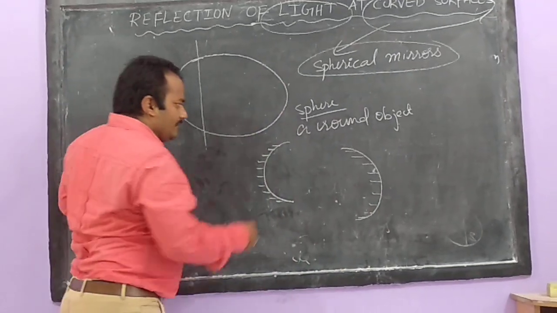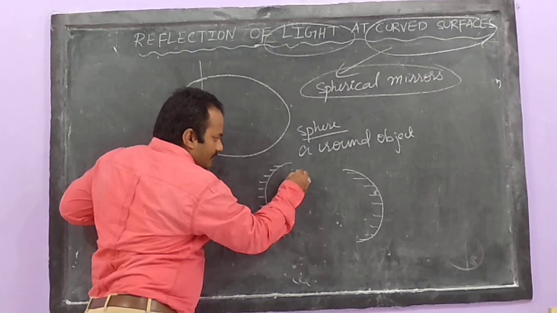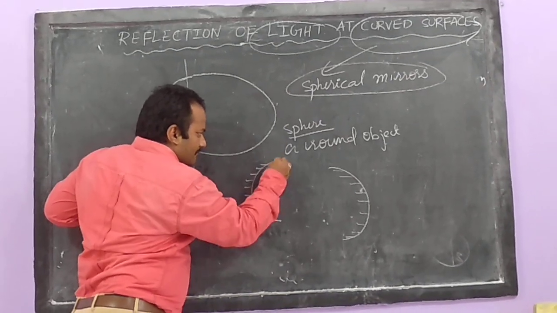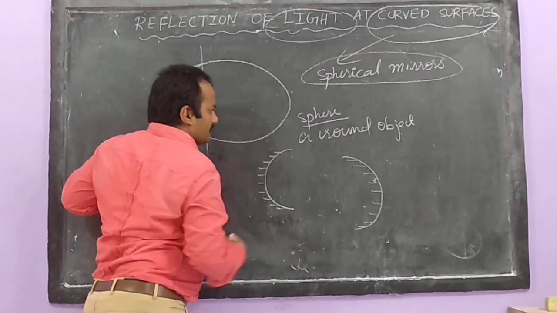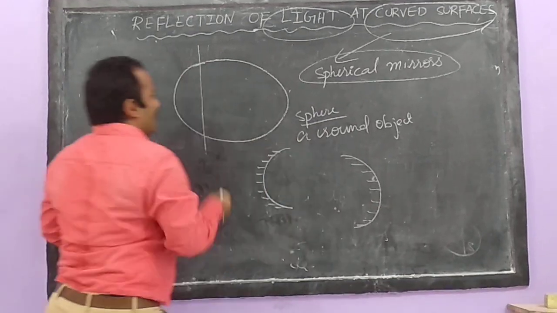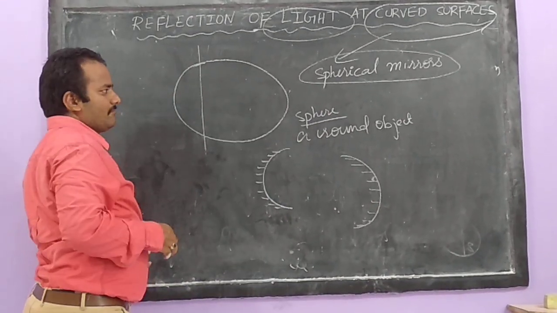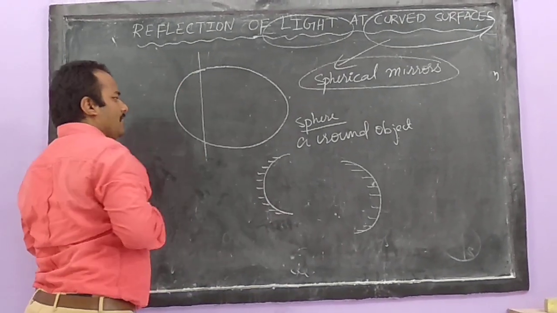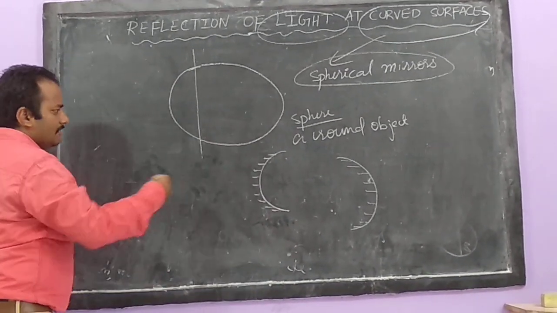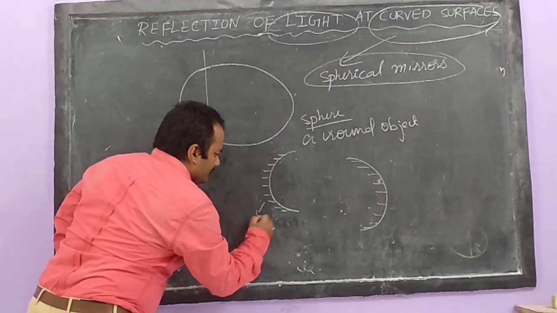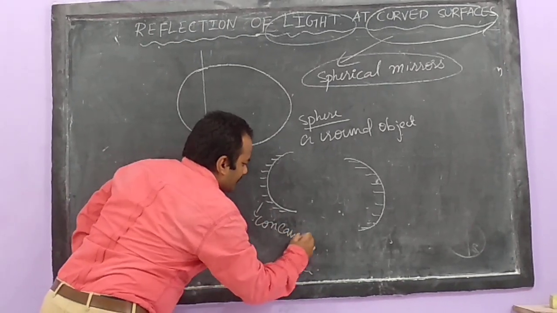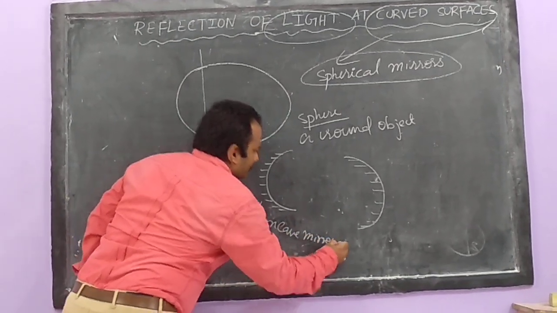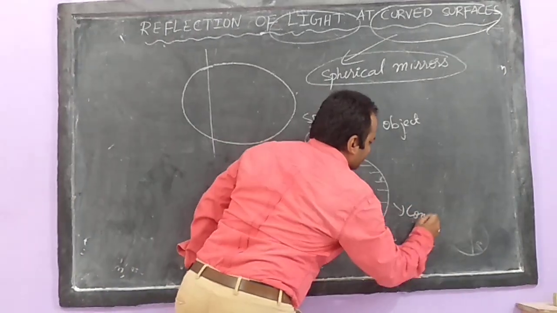So first of all, you can see, both these parts I got from this big sphere. I have one big sphere, a round object, and I cut some part. After cutting this part, I can say this is your concave mirror and this is your convex mirror.